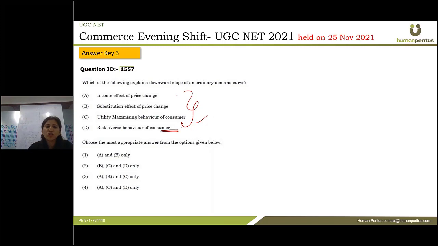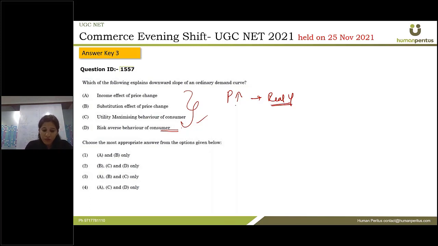Income effect of price change. What is the income effect of price change? Whenever there is an increase in price, the real income, which is income after eliminating the effect of inflation, decreases.